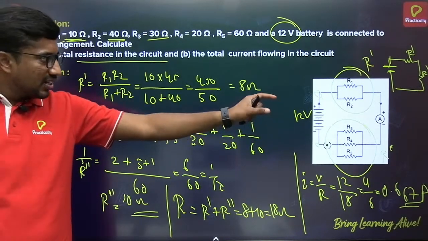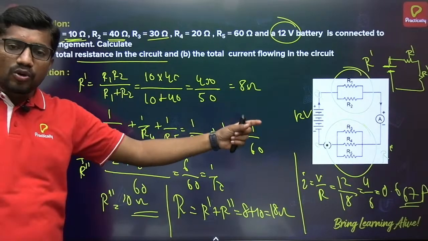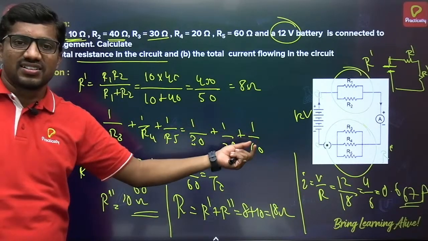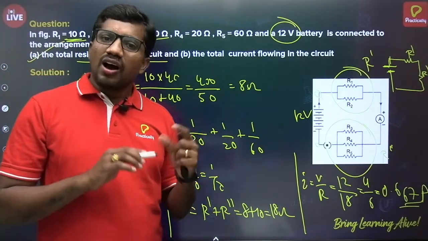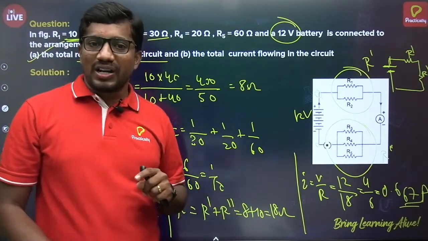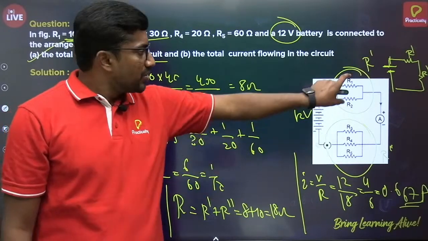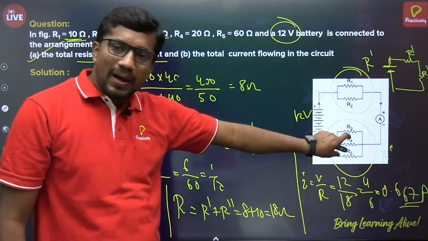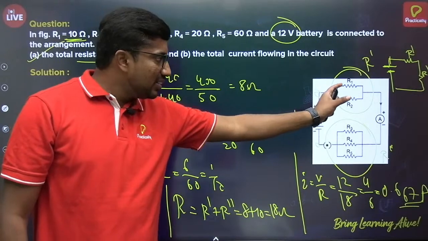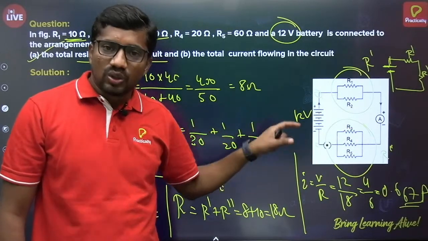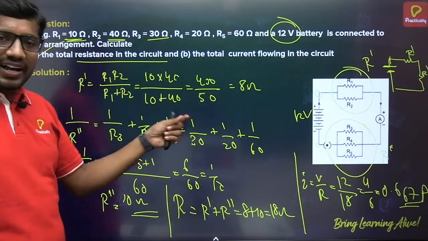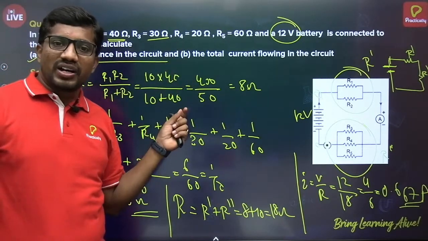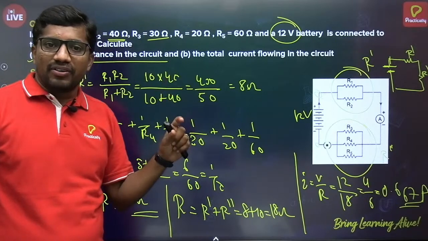This is how you have to solve when you are given resistors in a circuit and are about to apply the combination of resistors. First you should identify what combination they are in, series or parallel. Sometimes a mixed combination also will be there. This is in parallel, this is in parallel, and the results of this and this will be in series. You should be very careful about what you are supposed to calculate, the given data and your requirement, while solving the numericals. Very essential.